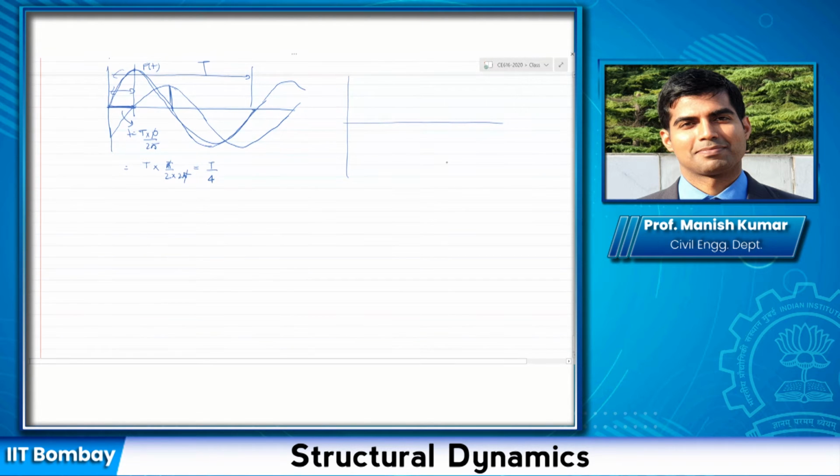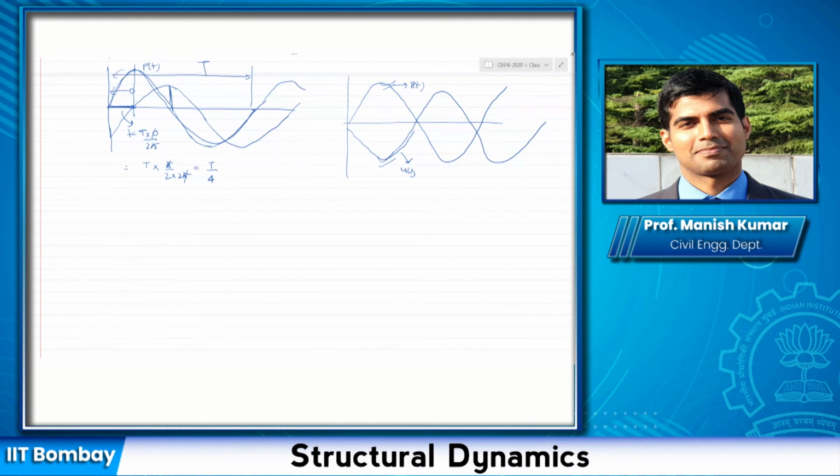Similarly, for the third one, what we will see is that it is lagging behind by close to 165 degrees. So it would almost be opposite. Not exactly, because for exact, it had to be 180 degree. If it is lagging behind by 165 degrees, what will happen? It would be something like this. This is my PT here, and this is UT. Of course, the amplitude of this PT and UT would be different. This is just to show the time variation. Is this clear to all of you? Anybody has any doubt in this?